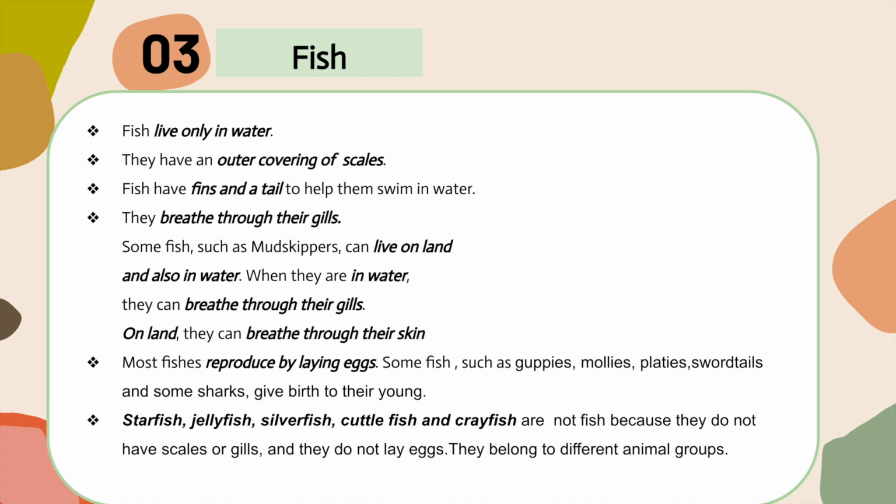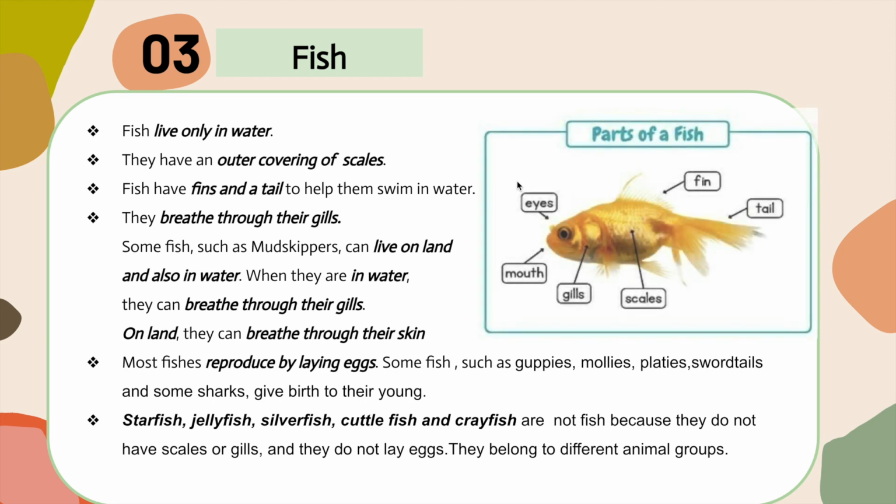Then fish. Fish live only in water. They have an outer covering of scales. Fish have fins and a tail to help them swim in water. They breathe through their gills. Some fish, such as mudskippers, can live on land and also in water. When they are in water, they breathe through their gills. On land, they can breathe through their skin.